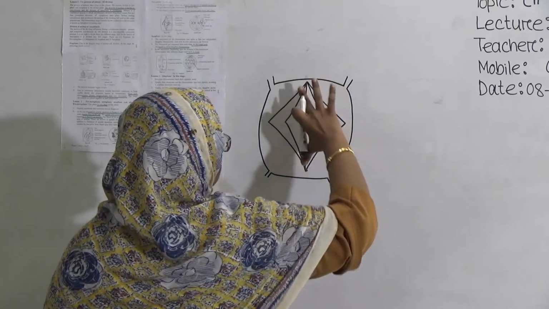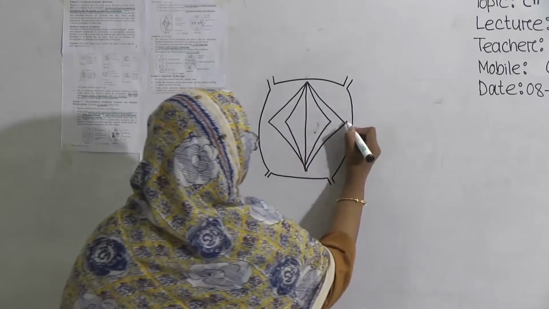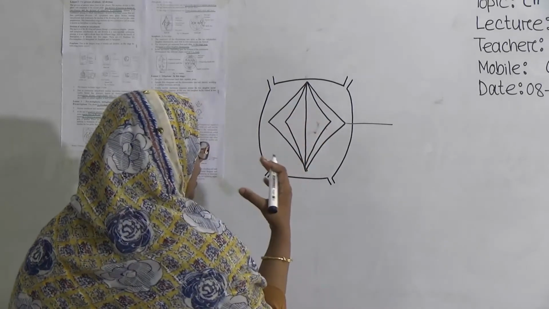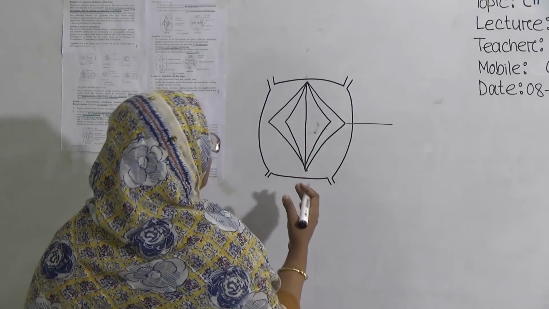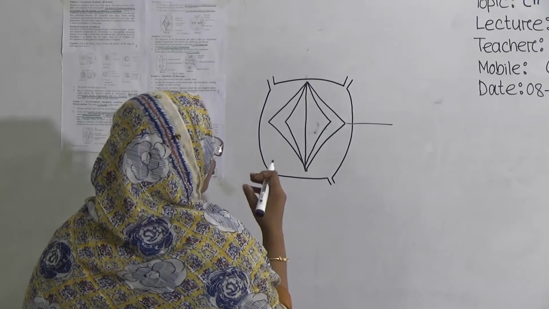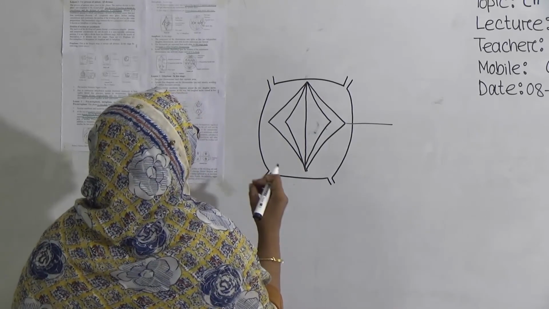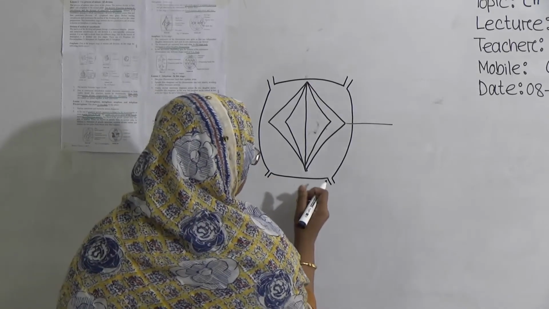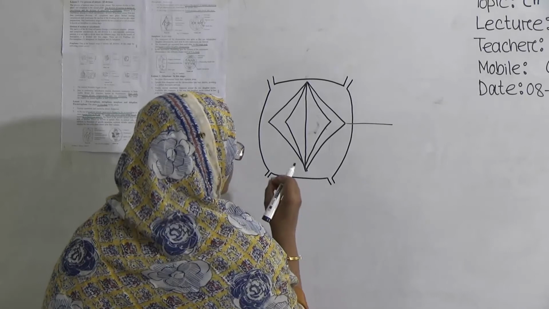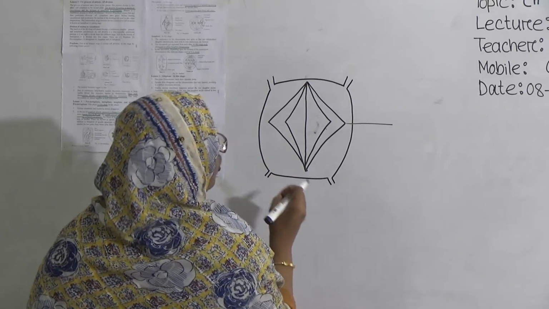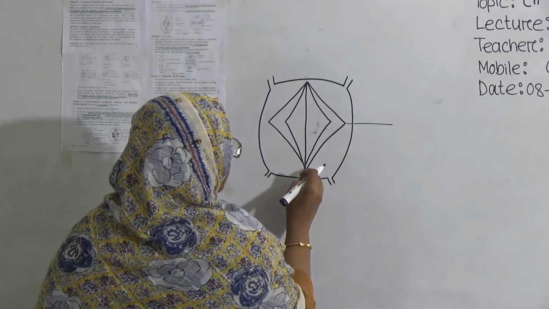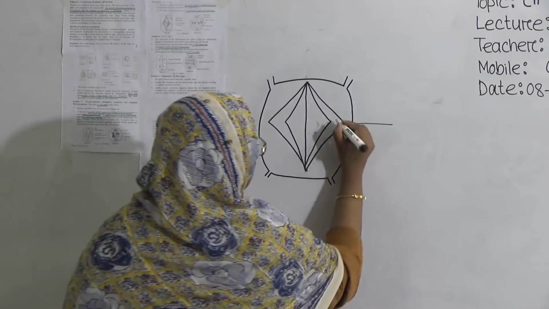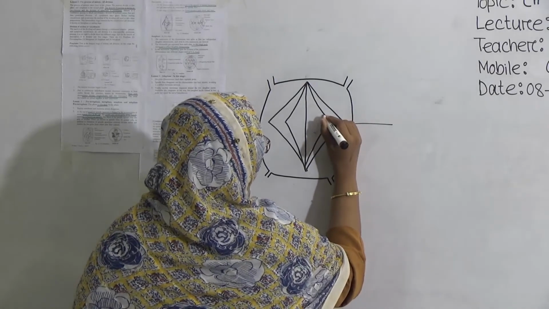This portion, that means these two sides, will be known as poles and this portion will be known as the equator. In metaphase, dehydration reached its final stage and chromosomes become shortest, quite thick and clear. That means in metaphase stage, chromosomes are the smallest among these 5 phases.